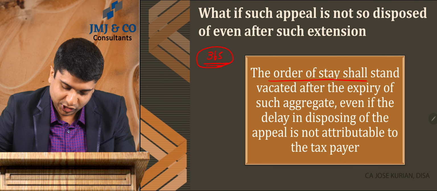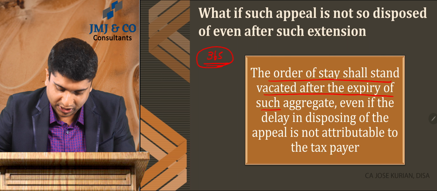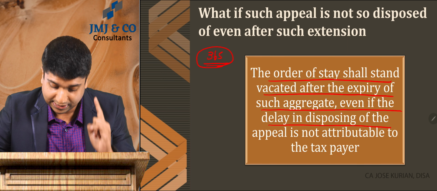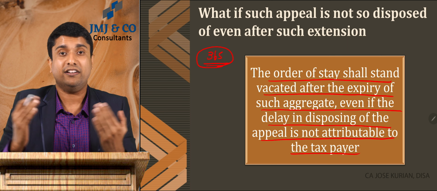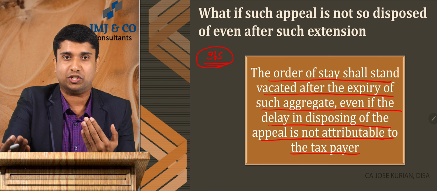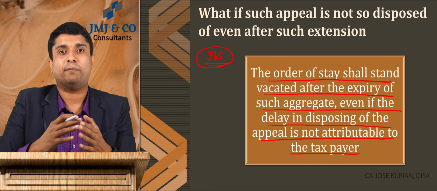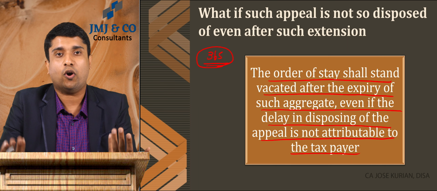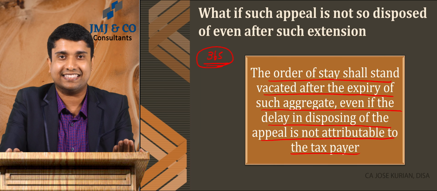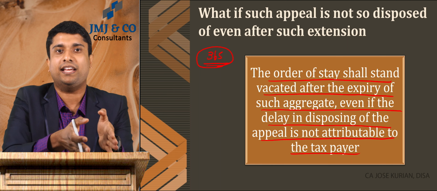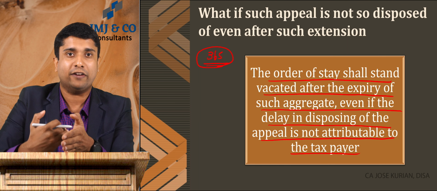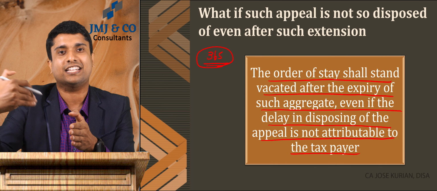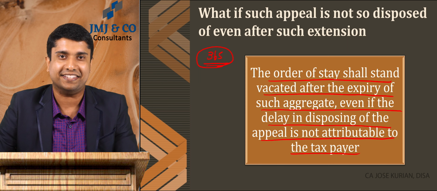The order of stay shall stand vacated after the expiry of such aggregate period, even if the delay in disposing of the appeal is not attributable to the taxpayer. Even if there is a delay after the extension, the stay period will automatically expire. That means I have to pay the entire taxes and wait for the appeal to be concluded, right? Once the appeal has been concluded, if it is in my favor, then I'll get the entire additional tax paid as a refund. That's what the act says.